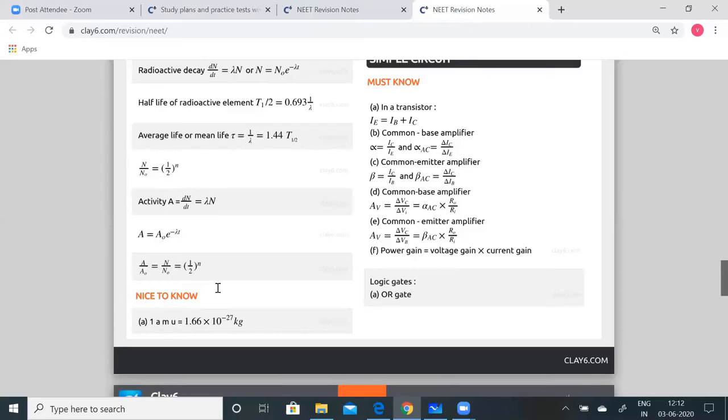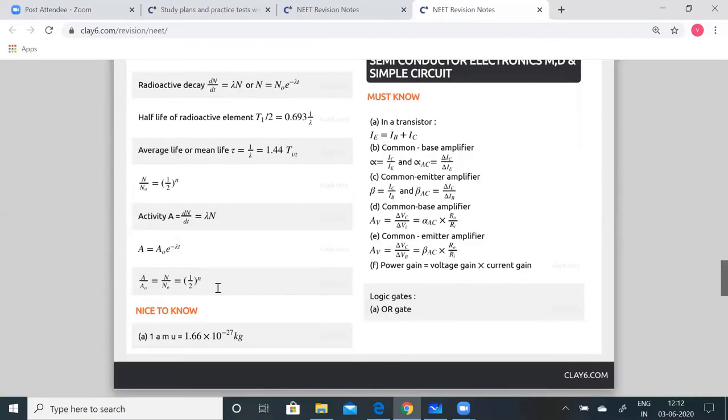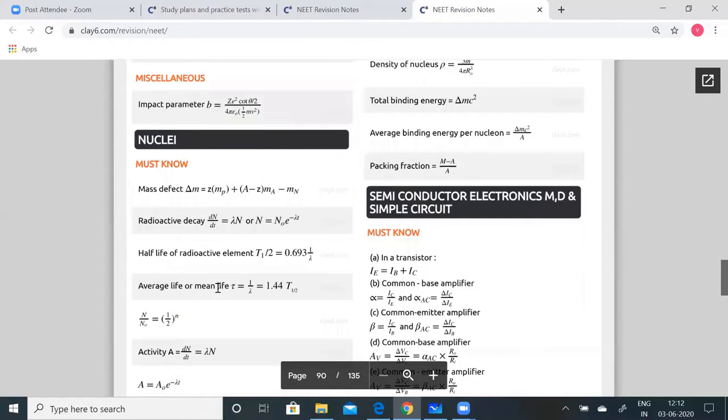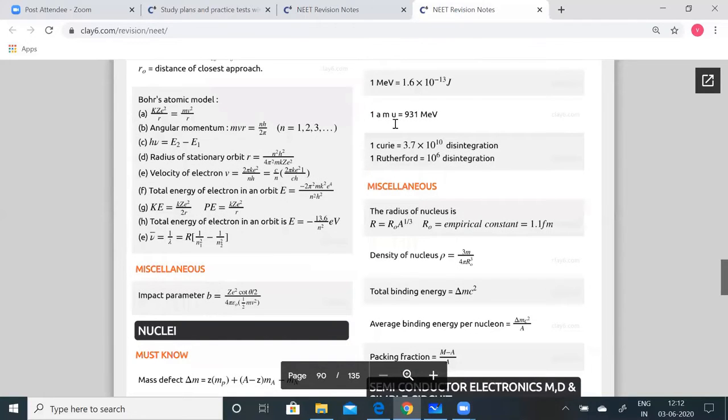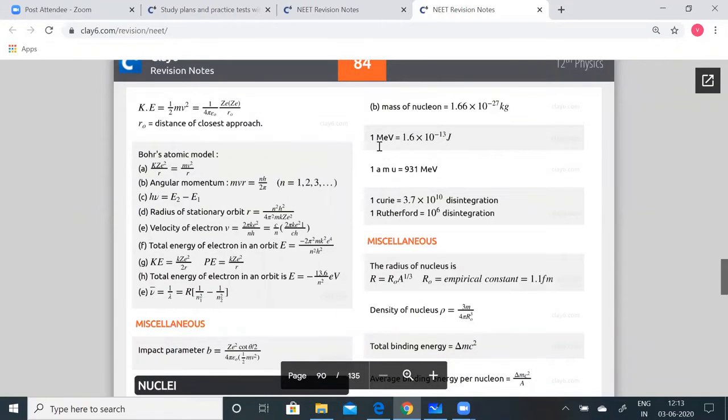One atomic mass unit is equal to 1.66 × 10^-27 kg, and the mass of the nucleon is equal to 1.66 × 10^-27 kg. Protons and neutrons together are called nucleons. 1 MeV is equal to 1.6 × 10^-13 joules. One atomic mass unit is equal to 931 MeV.